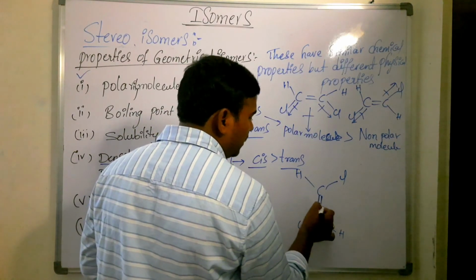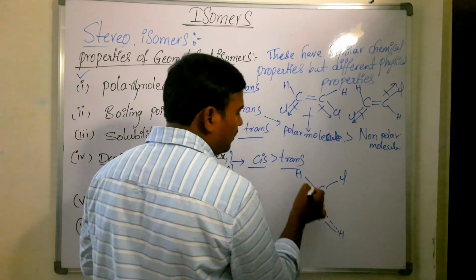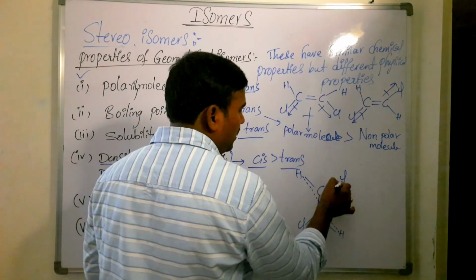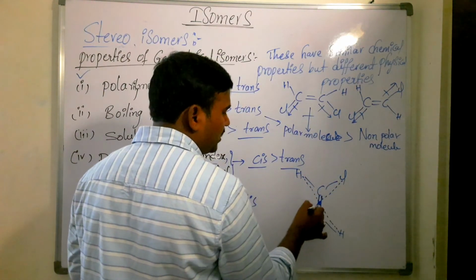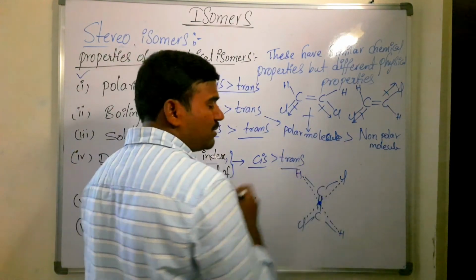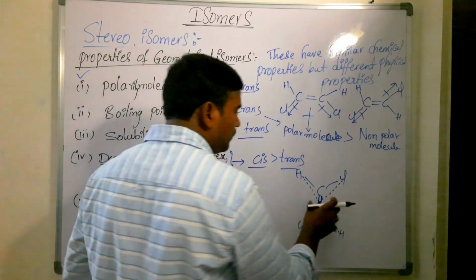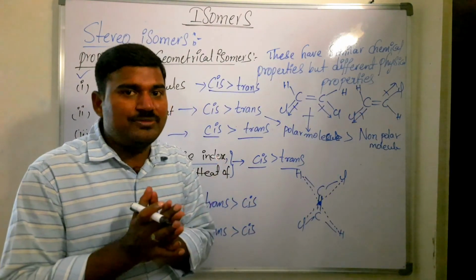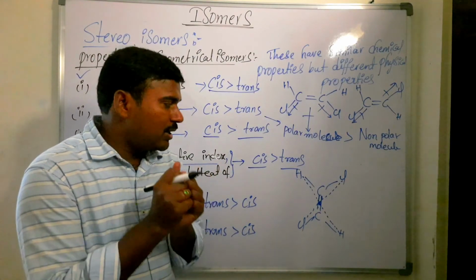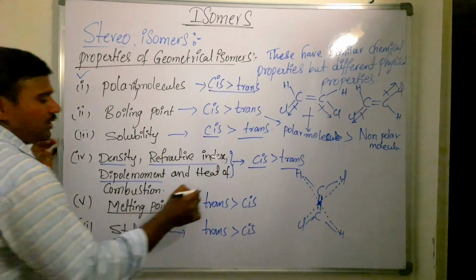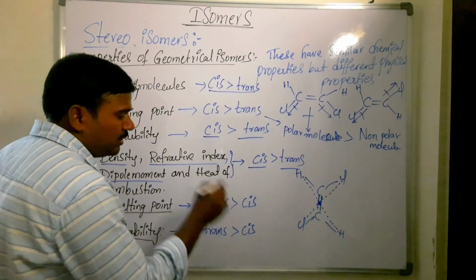Whatever the distance of this hydrogen from the center, this chlorine is at the same distance. So it has a center of symmetry and fits the crystal lattice perfectly. The particles are very tightly packed, so they have a higher melting point. Trans compounds have a higher melting point than cis.